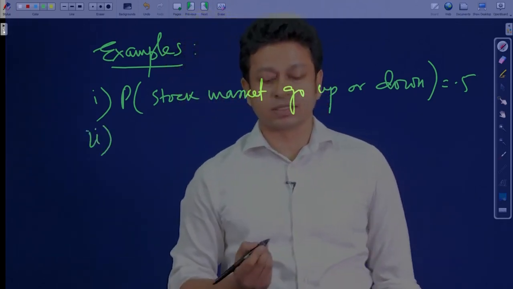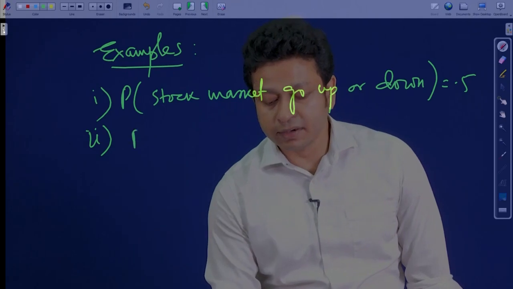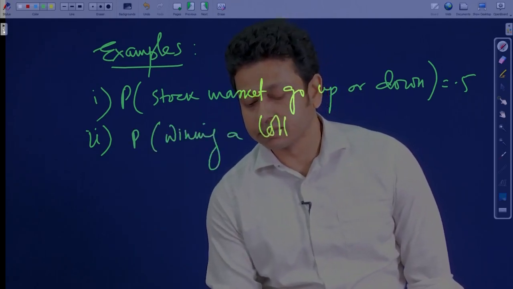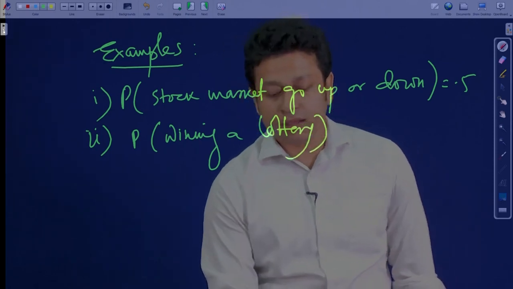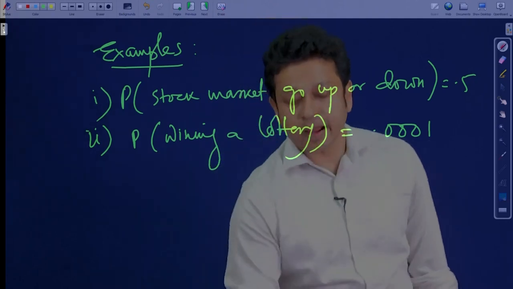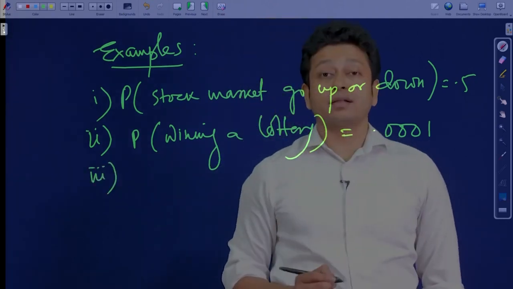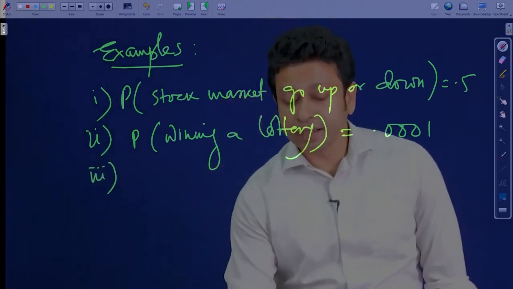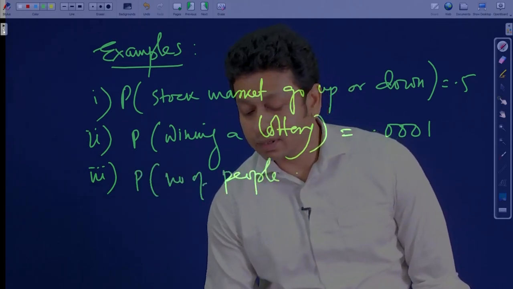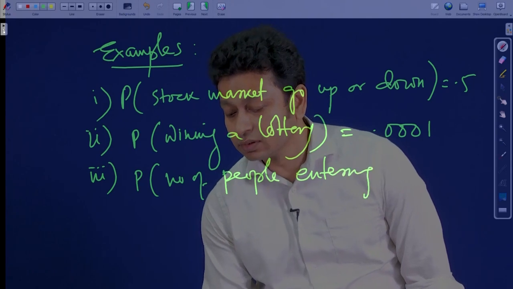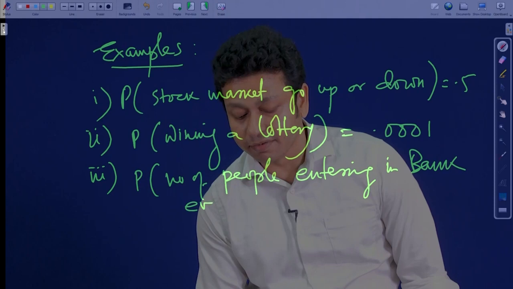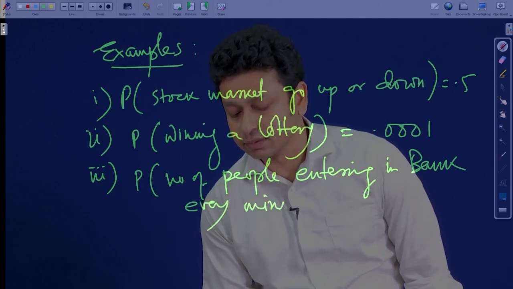Another example, another question. Let us say the probability of winning a lottery is a constant value, let us say 0.0001. And let us say I ask you about the number of people entering a bank every second or every minute, let us say every minute.